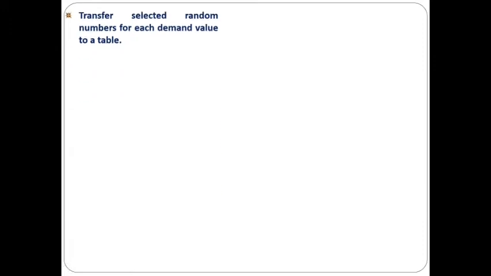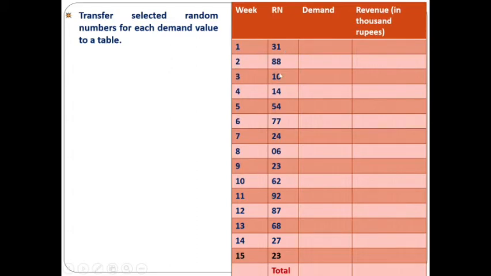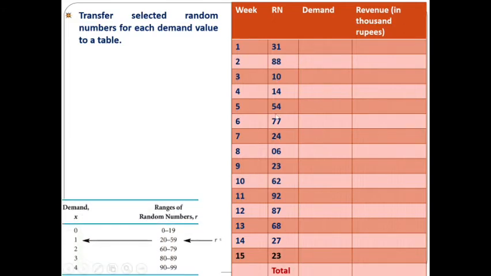By having those random numbers, we have to transfer the selected random numbers for each demand value to a table. So this is the selected random number, right? And we have to transfer this random number for each demand value. So for this demand, we already have the time interval for random numbers.